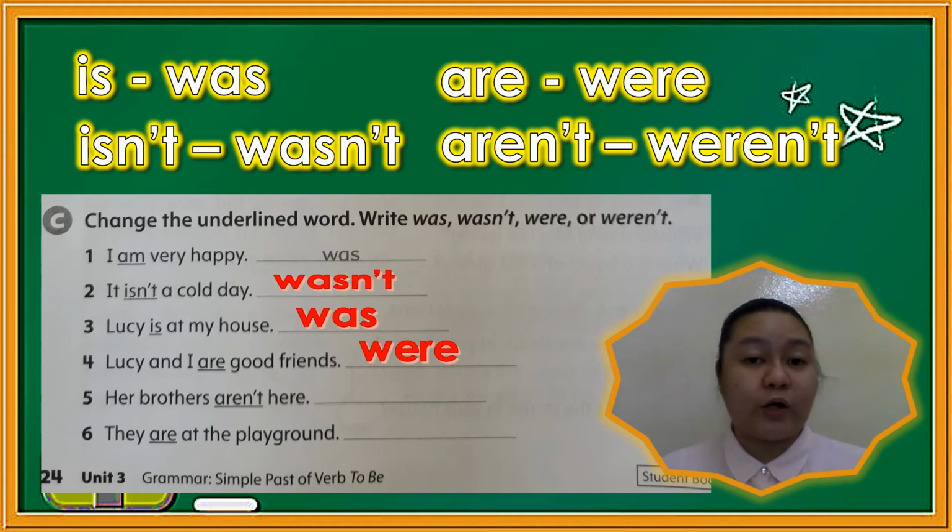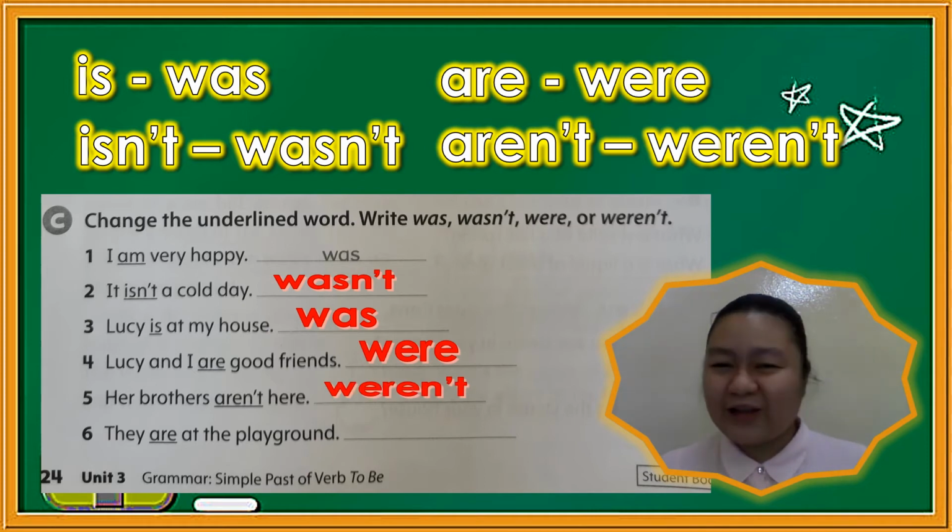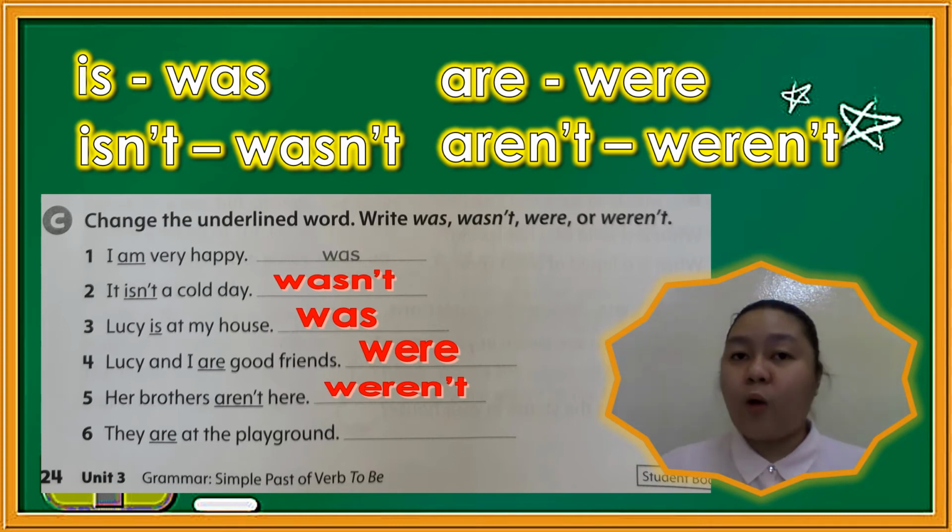The underlined word is aren't, so our answer should be weren't. Correct. You're doing a good job, grade 2. Now, number 6. They are at the playground. The underlined word is are, so our answer should be were. Very good. That's a great job, grade 2. Keep it up.